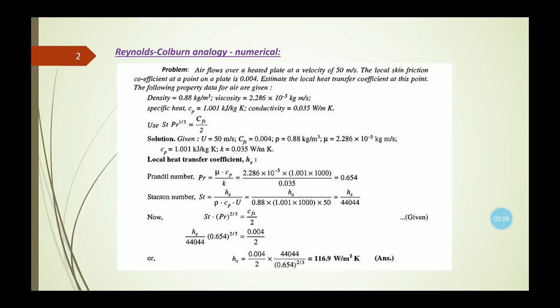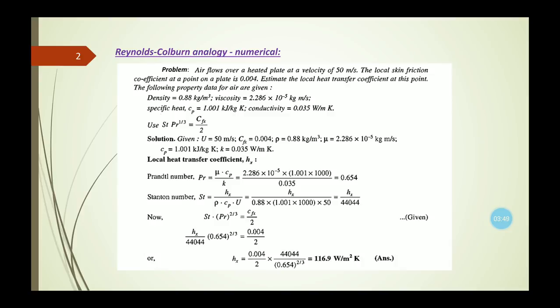Now, to use this Reynolds-Colburn analogy, we need to first check what values are given in the question. Only the value of Cfx, the local skin friction coefficient, is given in the question directly, that is 0.004. But to use this analogy, we need to calculate the value of the Stanton number and the Prandtl number, both of these dimensionless numbers.